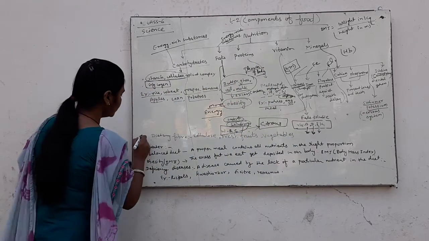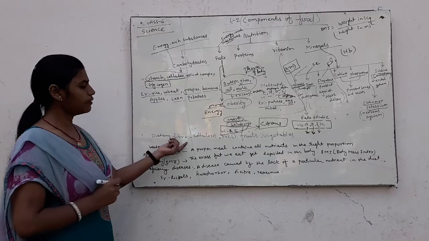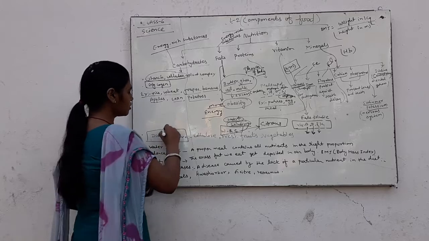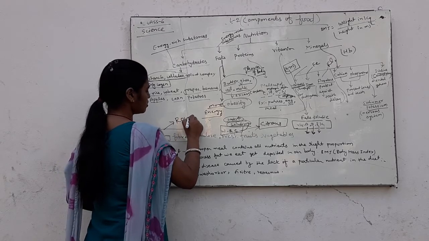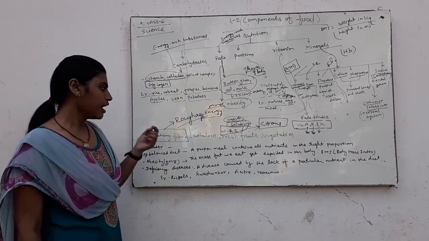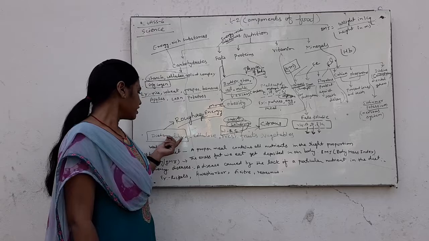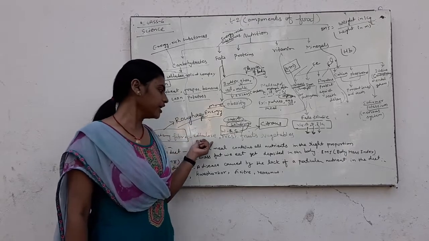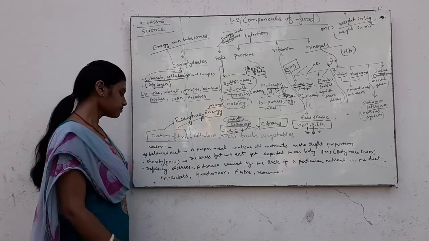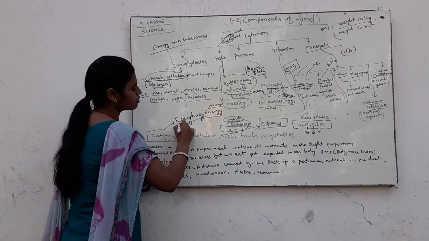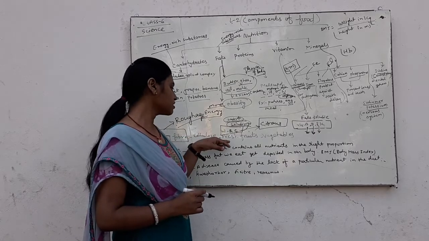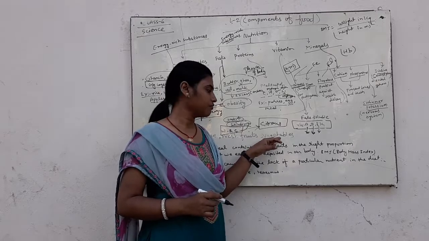Further, we will learn about dietary fiber. What is dietary fiber? Dietary fiber is also known as roughage, and it is obtained from cellulose, fresh fruit and vegetables.